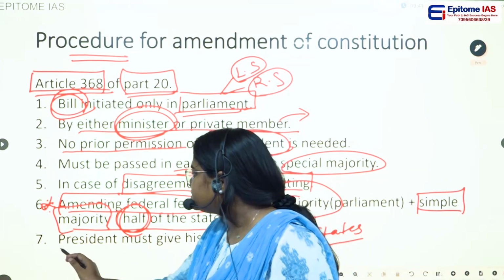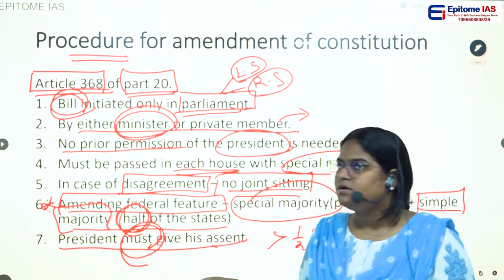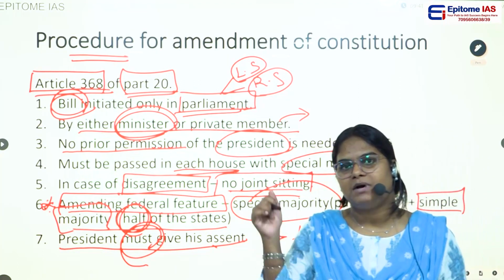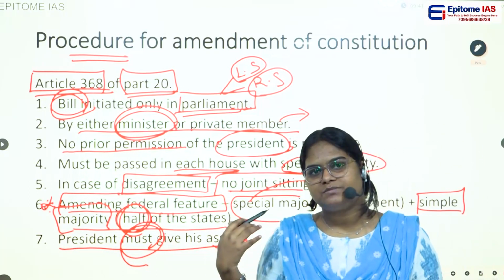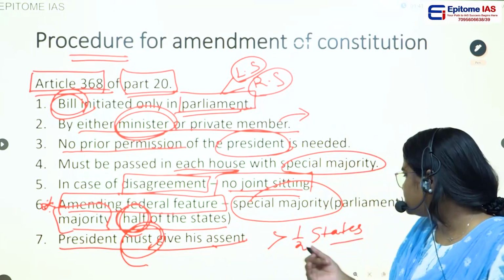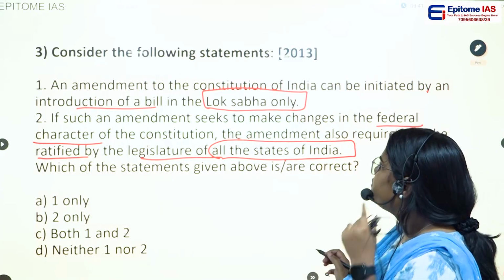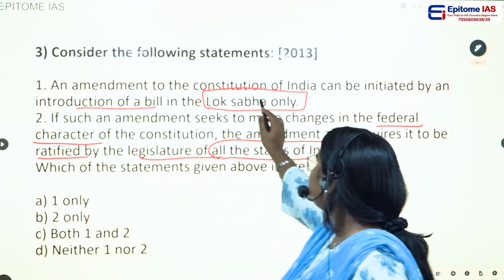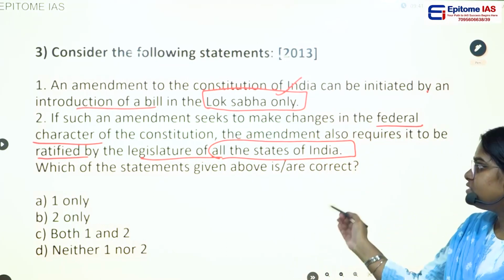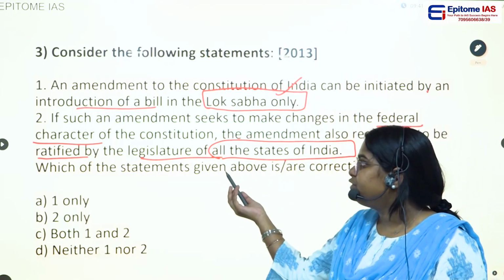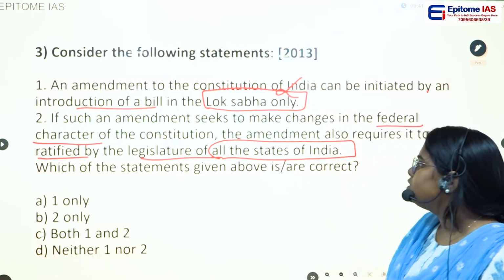And the seventh point is the President must give his assent. He cannot withhold it or send it for reconsideration. The President must give his assent to the constitutional amendment bill after it has been passed by both Lok Sabha and the Rajya Sabha. So now let us go back to this question. In the first statement they are saying that the constitutional amendment bill can only be introduced in Lok Sabha. Is that true? Just now we saw that it can be introduced in both Lok Sabha and in Rajya Sabha. So this particular statement is wrong.